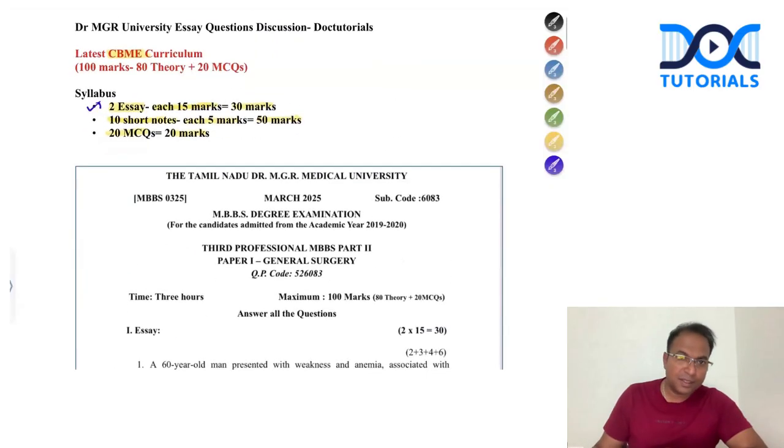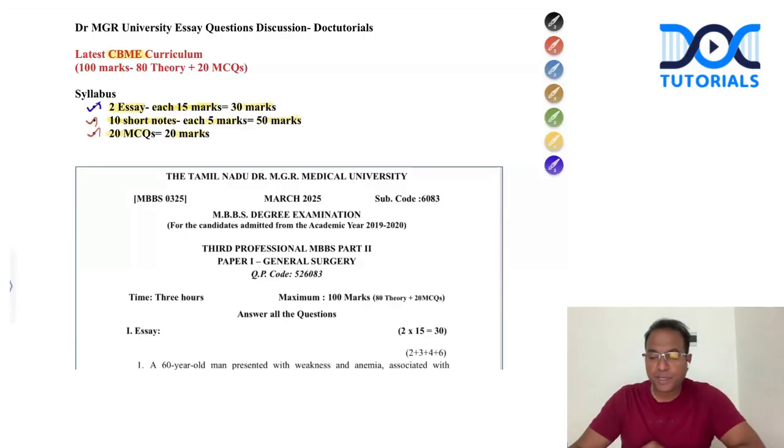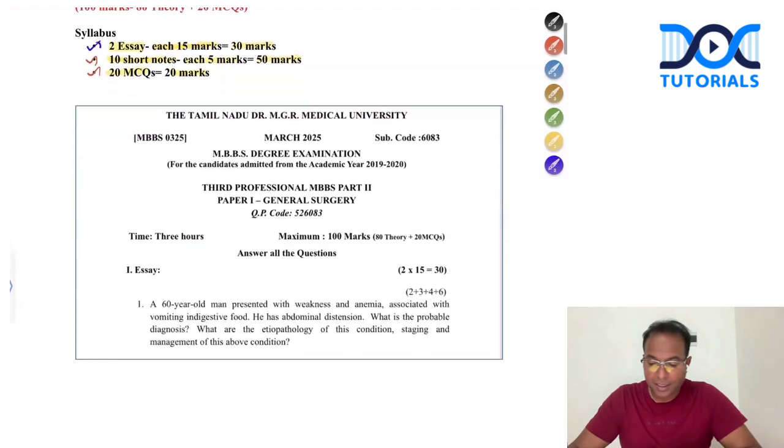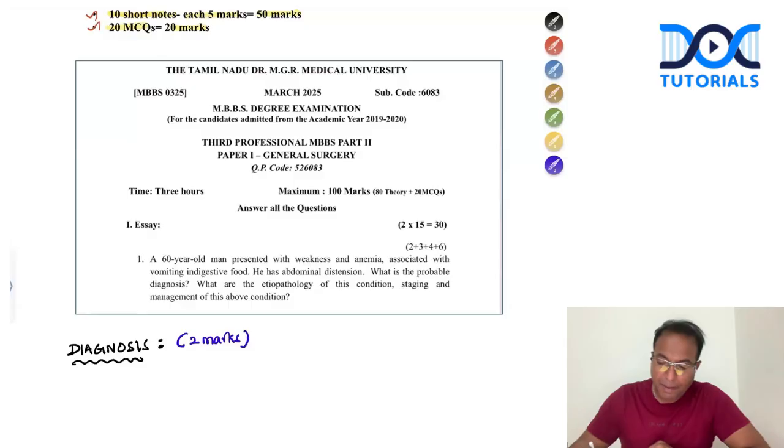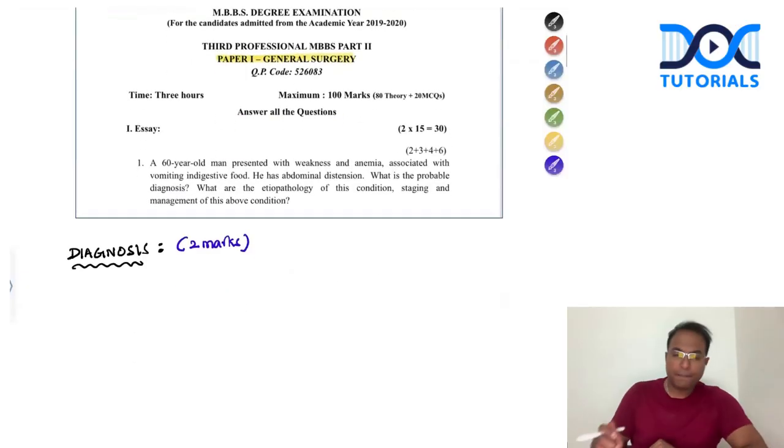MUHS will be having, I think it will be the same, but there is another discussion, it will be discussed soon. This is purely an MGR University paper session only for Tamil Nadu MGR University students. And third professional exam, paper 1, general surgery paper of March 2025. I'm going to discuss one of the interesting questions.